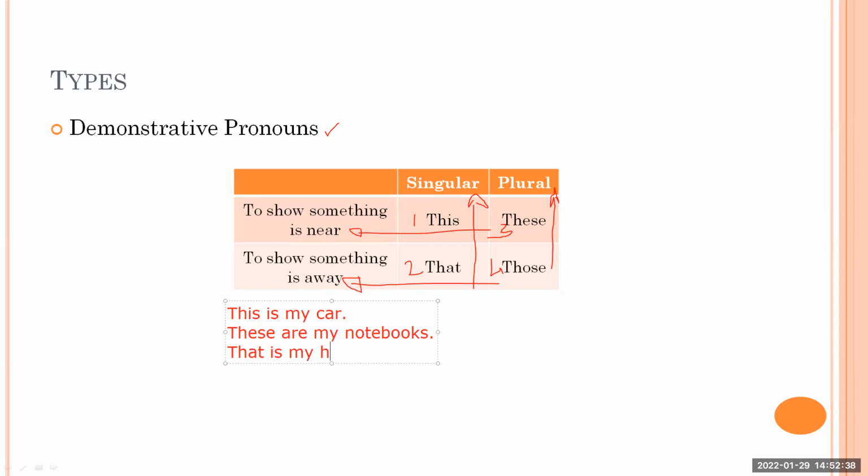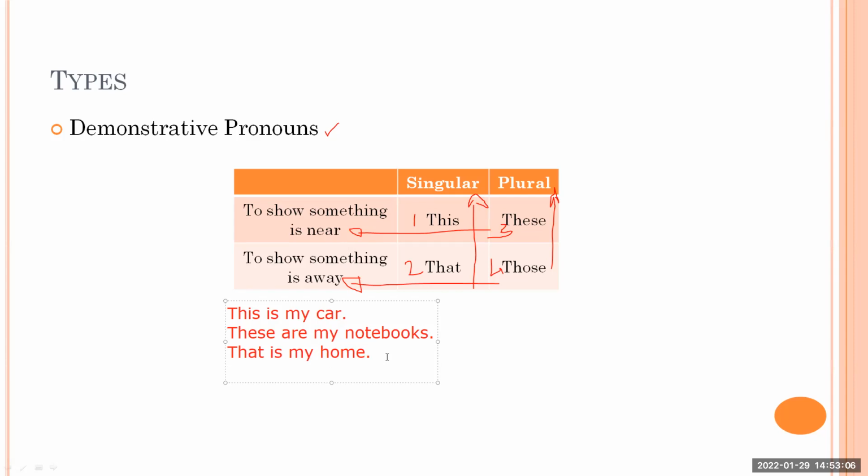That is my home. So when you say that is my home, maybe probably you're standing on the road and you're pointing towards the home, and maybe you're showing it to your friends and you're saying that is my home. Okay. So here you're away from your home. This is my car, you're standing near to the car and you're saying this is my car. When you say that is my home, in that case you're away from your home and you're pointing towards home, telling it to someone else.